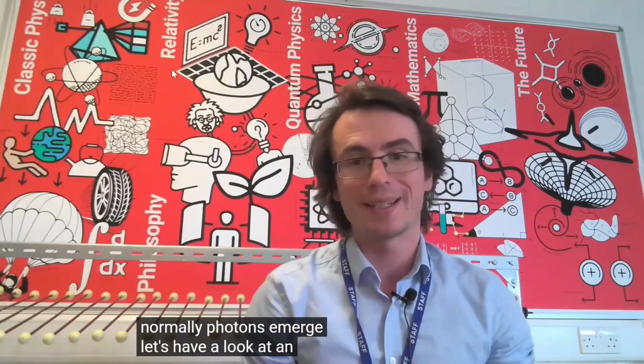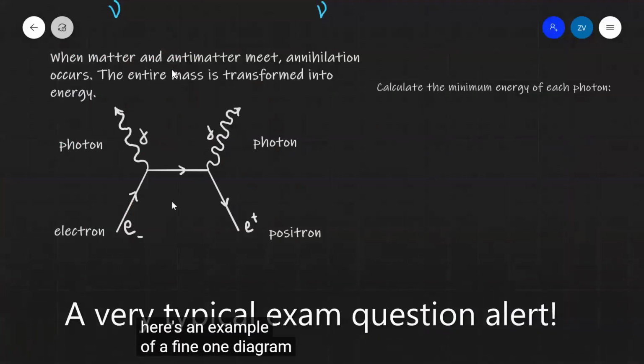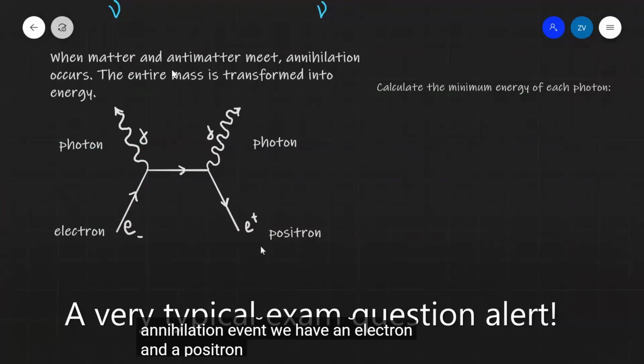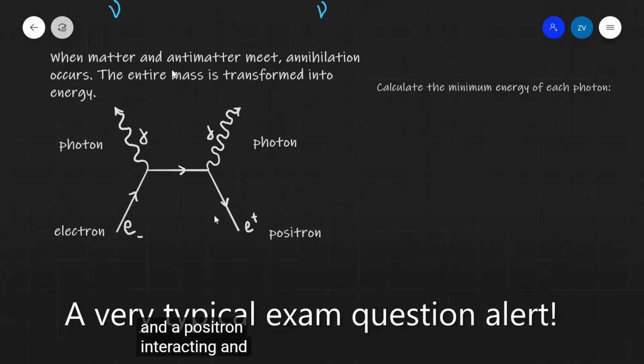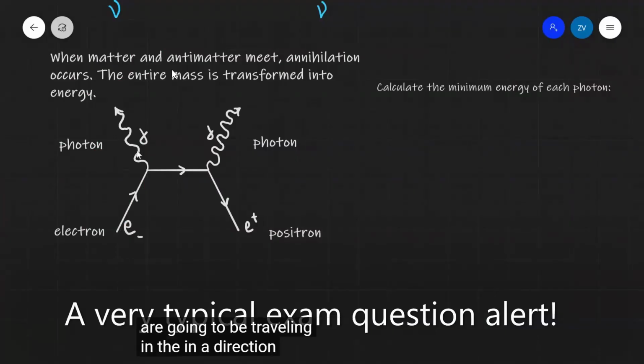Let's have a look at an example of this. Here's an example of a Feynman diagram showing an annihilation event. We have an electron and a positron interacting, and the resulting annihilation produces two photons. Notice that the two photons are going to be traveling in a direction such as to conserve the original momentum.